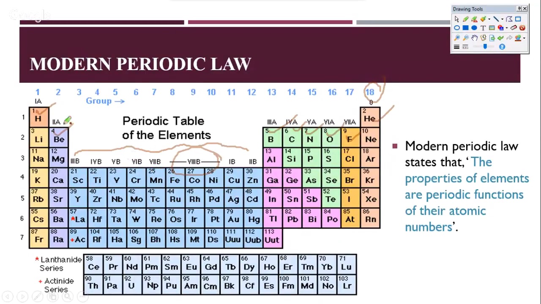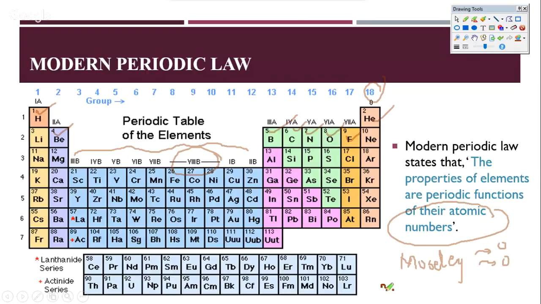Now, the modern periodic table is based on atomic numbers. This was one of the most important distinguishing factors between Mendeleev's and the modern periodic table. This was brought in by Moseley. So what was Moseley's experiment? Moseley radiated different elements with X-rays, and he found that the frequency of X-ray that gets absorbed had a relationship with atomic number.